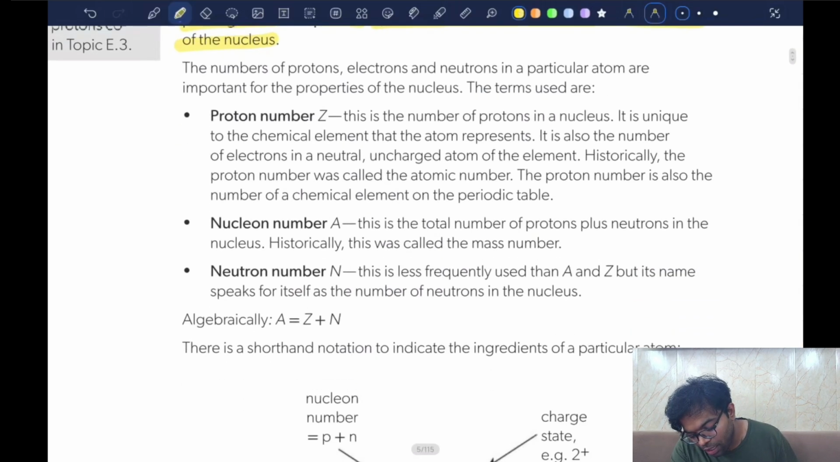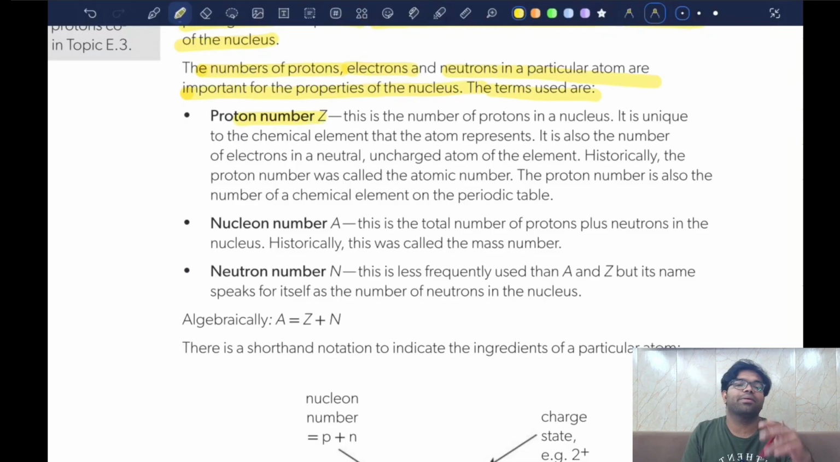Okay. Now, the number of protons, electrons, and neutrons in a particular atom are important for the properties of the nucleus. The proton number is called Z. It is also known as the atomic number. The number of protons present inside the nucleus of an atom gives rise to the atomic number. This is the number of protons in a nucleus. It is unique to the chemical element that the atom represents. It is also the number of electrons in a neutral atom.